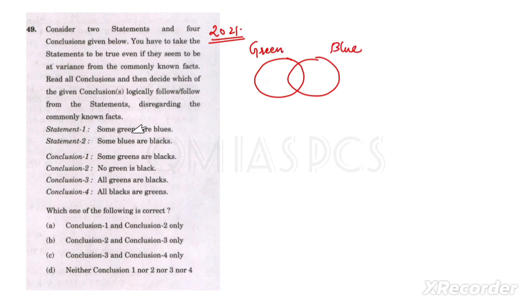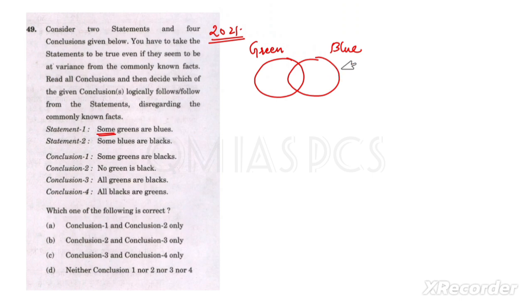So some greens are blue, so we can say this is the some green which are blue, or we can say some blues are green. Are you getting this? So there will be some common. If some is given, then we have to make this diagram. Clear?